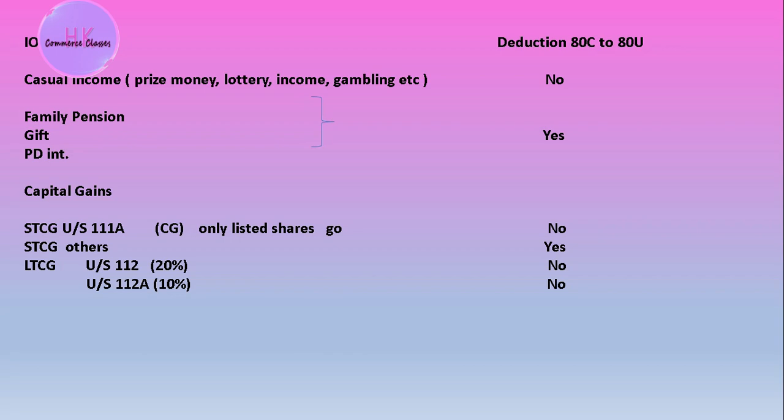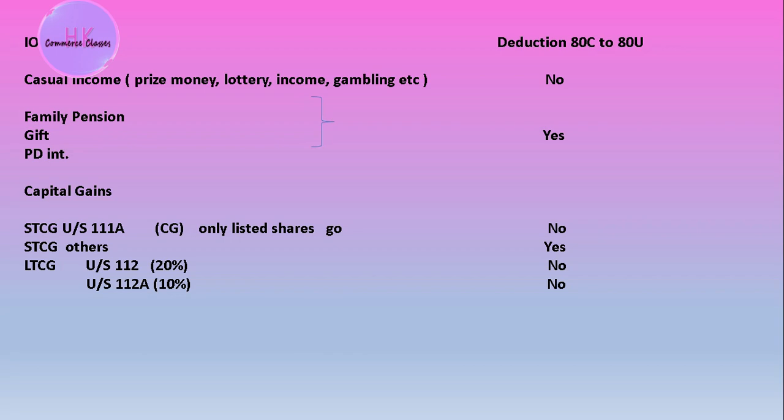Actually, the government will charge 30% of tax, and unfortunately no deduction will be given to that person. However, there are some incomes from other sources for which any person can get a deduction under this section, that is a family pension, a gift received from any type of relative, or FD interest, provident fund interest, okay. So that will get deductions.